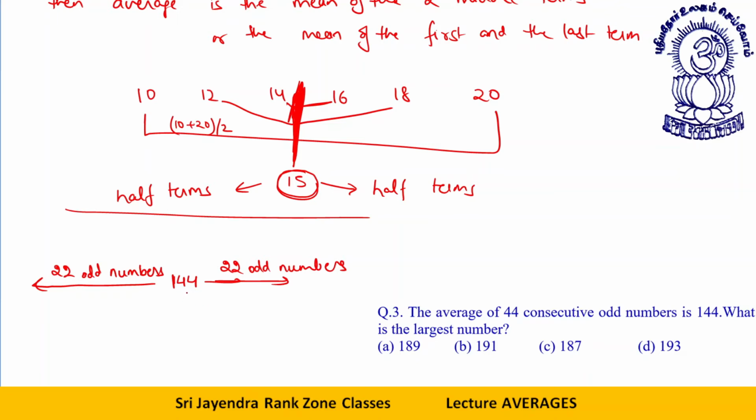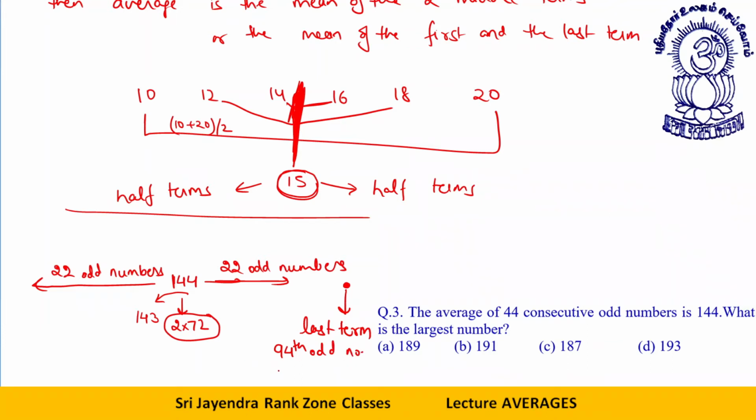So what do you require? Let's say this is 144. The previous odd number was 143. The next odd number will be 145. The better way is you need 22 odd numbers ahead. This is 2 into 72, the 72nd even number. So just be very careful. You do plus 22. Suppose this is your last term, this will be 72 plus 22. The 94th odd number is your answer.